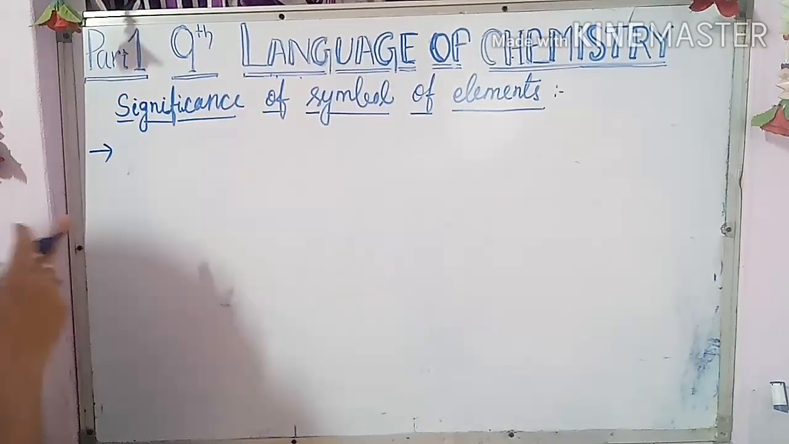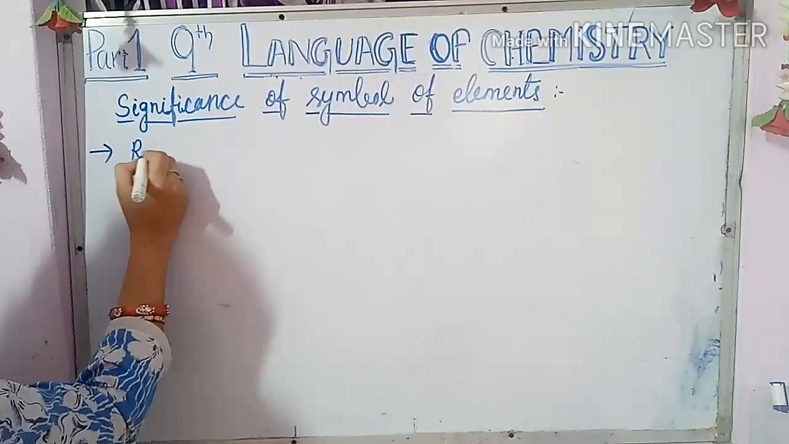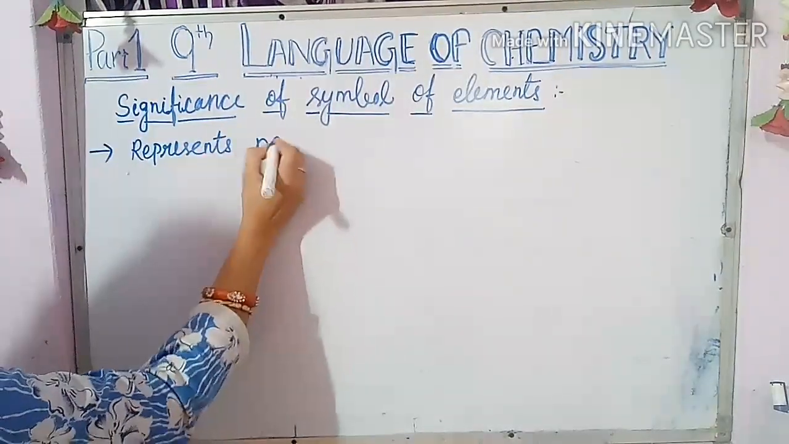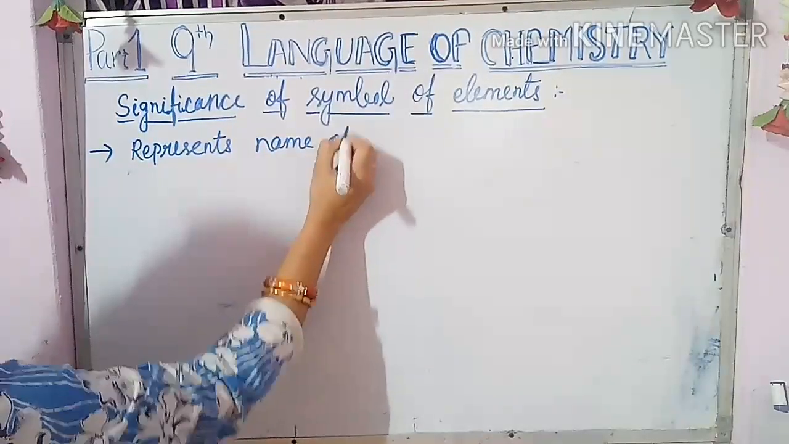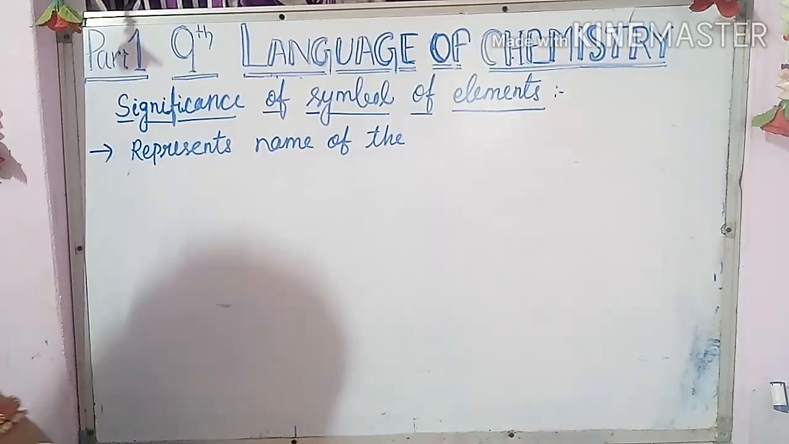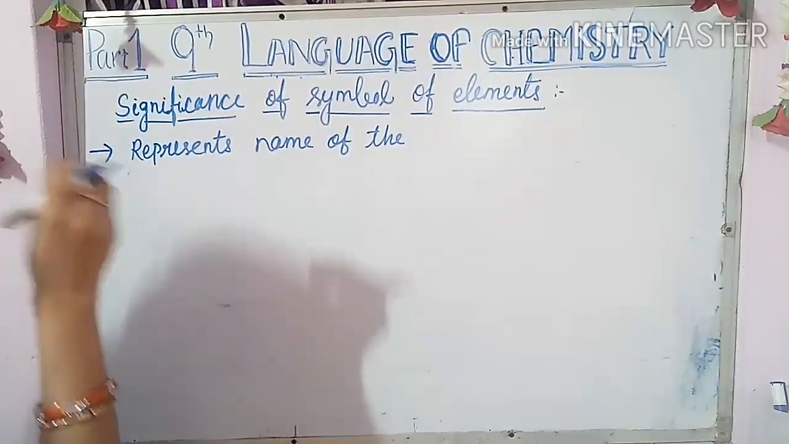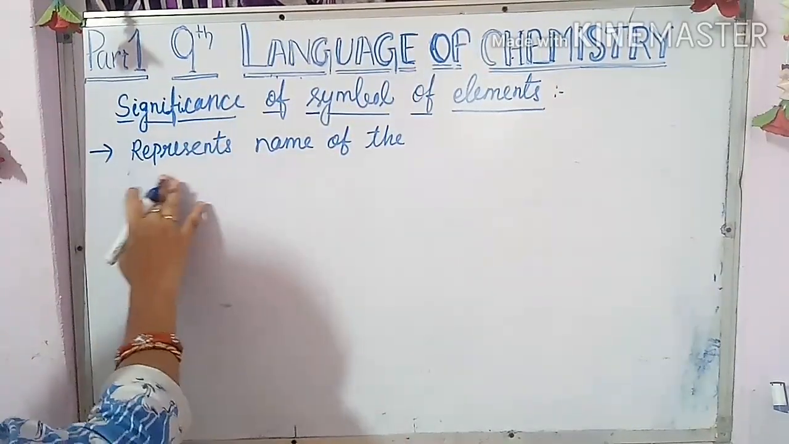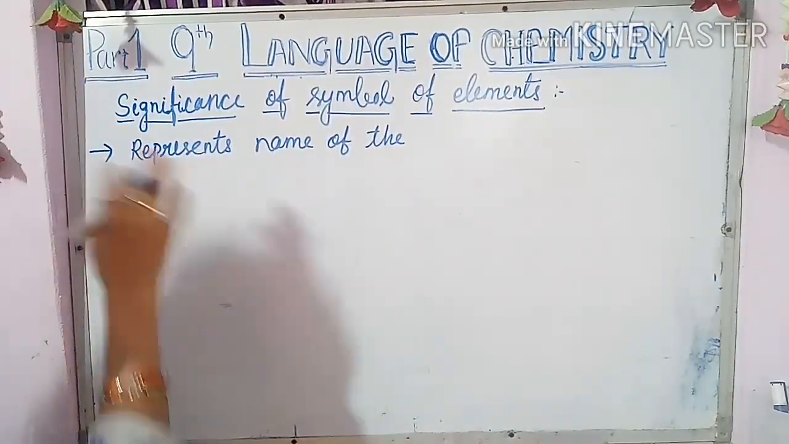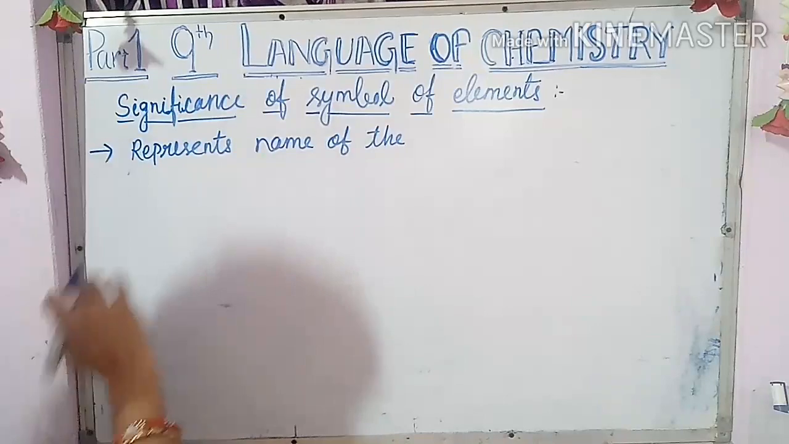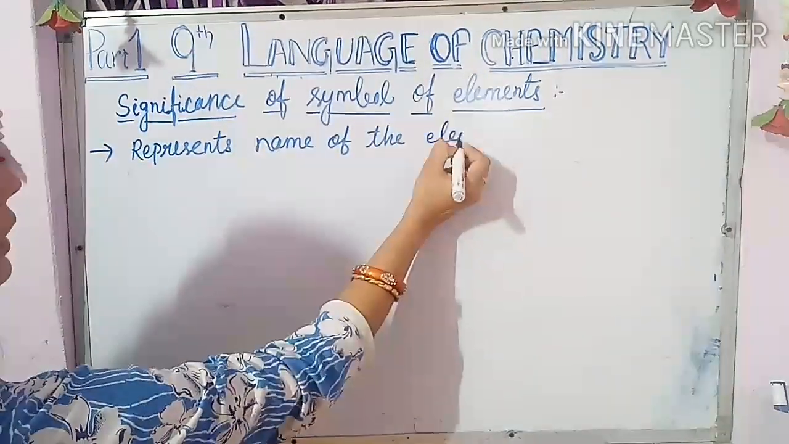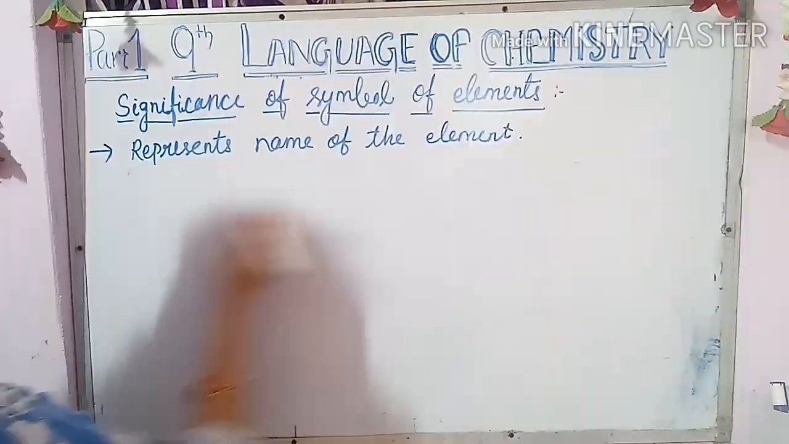It represents the name of the element. As I have already written, according to the name, we need not write the full name. Only by the symbols you can come to know what that element is. So in a shortcut manner you can know the element name. So it represents the name of the element. This is the first significance.